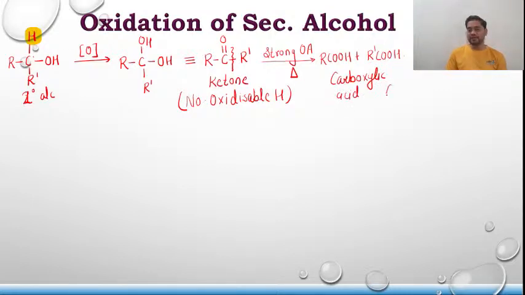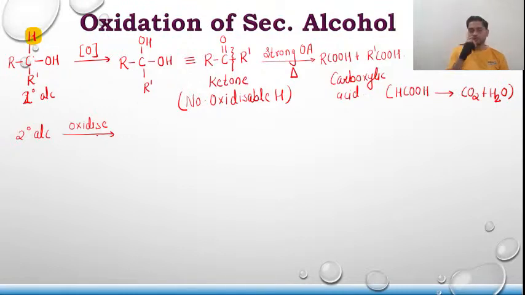Here one note may be taken: if formic acid is formed, formic acid cannot sustain this strong oxidation process, and it undergoes a combustion reaction to give you CO2 plus H2O. So it cannot sustain, and it will directly give you CO2 and H2O. So can I say that if you take 2-degree alcohol and try to oxidize it, the product you will be forming is a ketone.